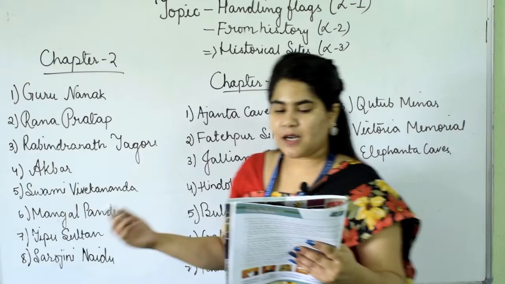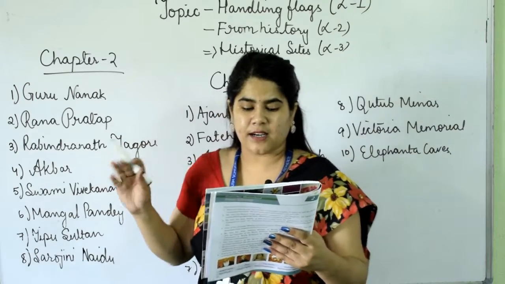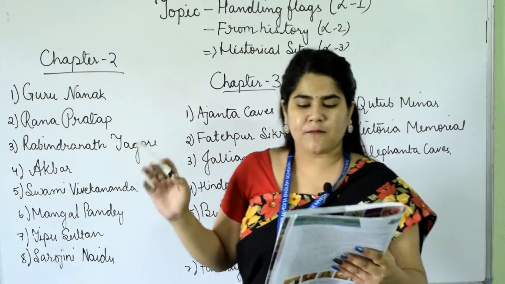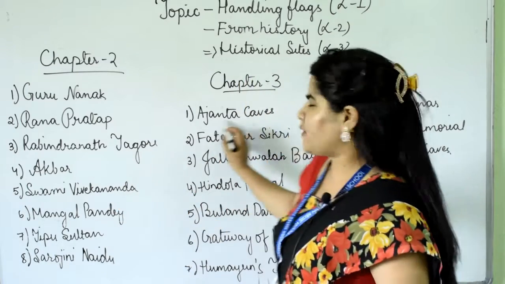Number 2, situated about 40 km from Agra. It was built by Akbar in the honor of Sheikh Salim Kishti, a Sufi Muslim saint who blessed him with a son, Salim. Number 2, Fatehpur Sikri.